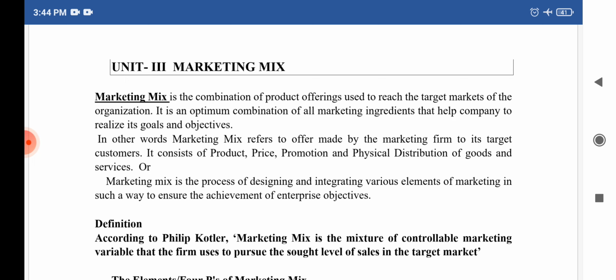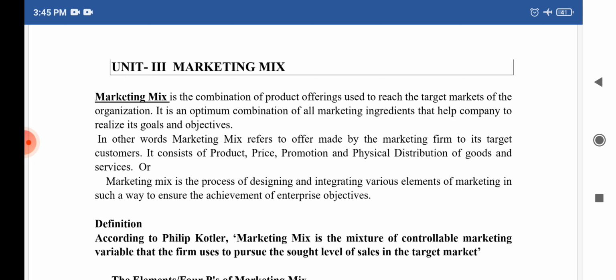Let us understand the definition of marketing mix given by Philip Kotler. According to Philip Kotler, marketing mix is the mixture of controllable marketing variables that the firm uses to pursue the sought level of sales in the target market. Which means that according to him, marketing mix is a mixture of controllable marketing variables.